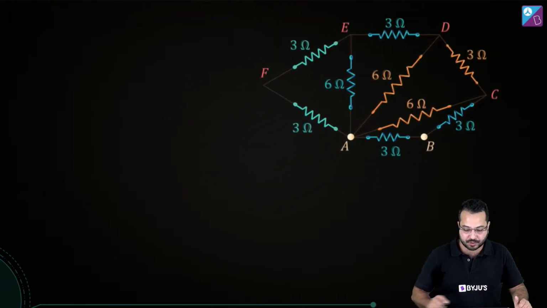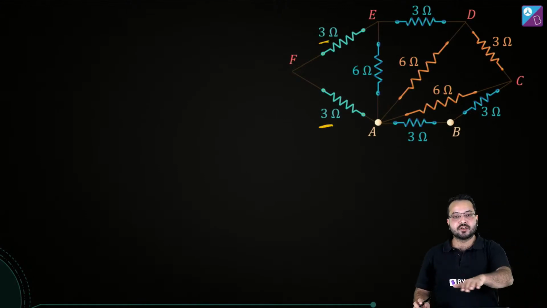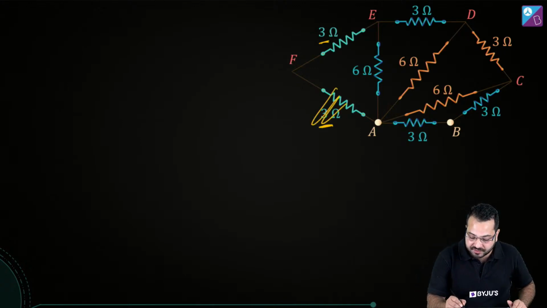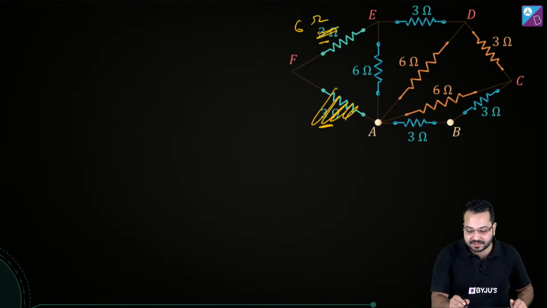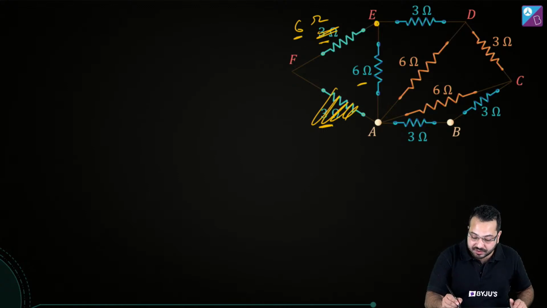Alright, let's solve it over here. So we have this and this in series combination. So 3 and 3 is going to make 6. So I can get rid of this resistor and simply write it as 6 ohm. Do you agree? Now what do we see? We see 6 ohm and 6 ohm, and they are in parallel. They are between these 2 points.